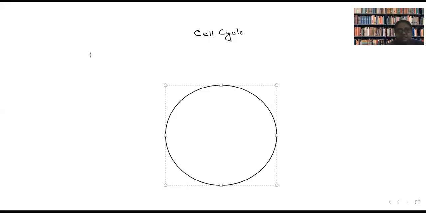Am I audible, class? Yes, ma'am. Okay. So let us see different stages of cell division over here. The biggest part is known as S phase, that is called synthesis phase.